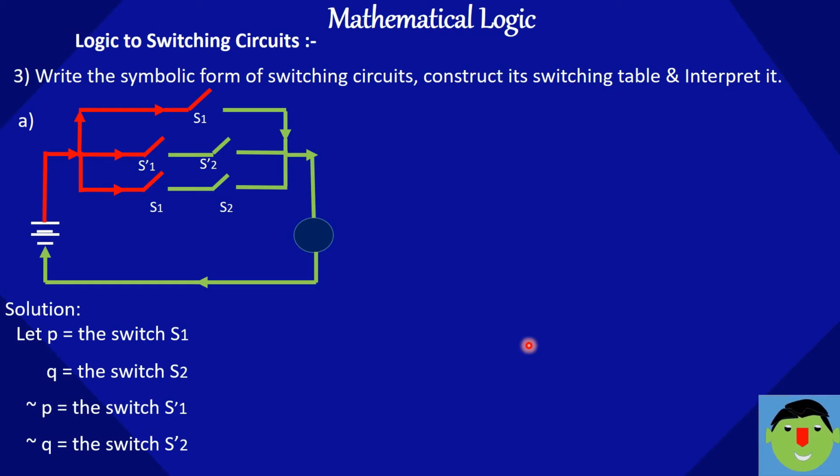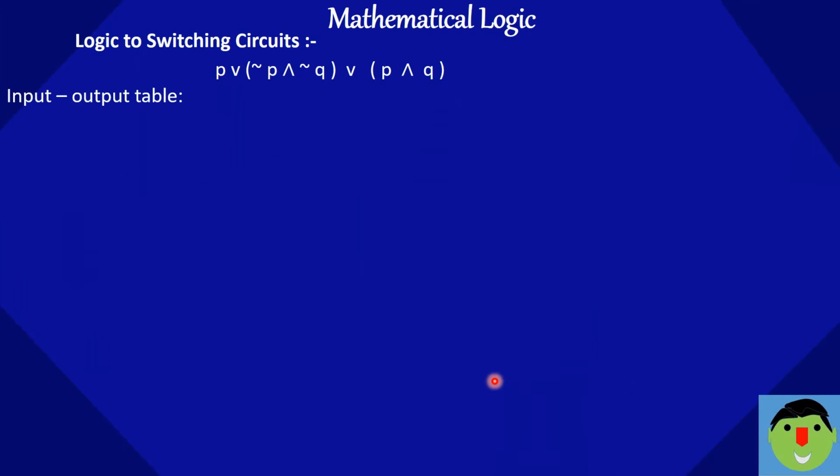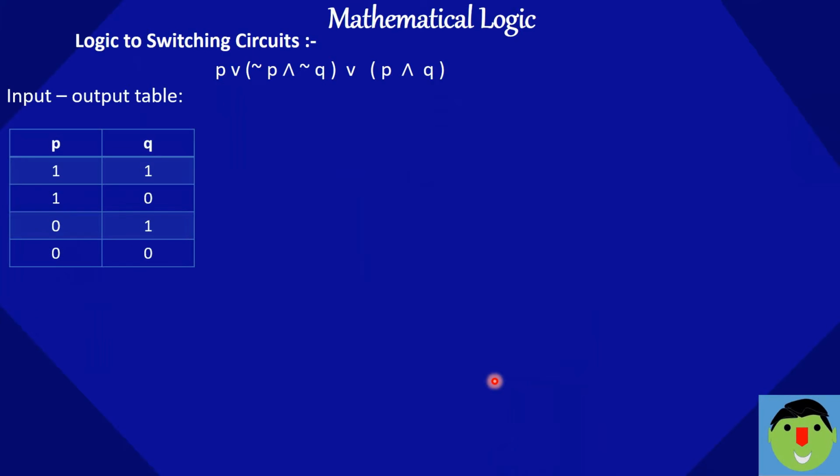So the symbolic form I can write: P or, in the bracket, negation P and negation Q, bracket complete, or P and Q. So I can write the statement pattern P or (negation P and negation Q) or (P and Q). Then the input output table of this pattern. You know how to write P and Q: two times 1 and two times 0 for P, and Q alternately 1 and 0.